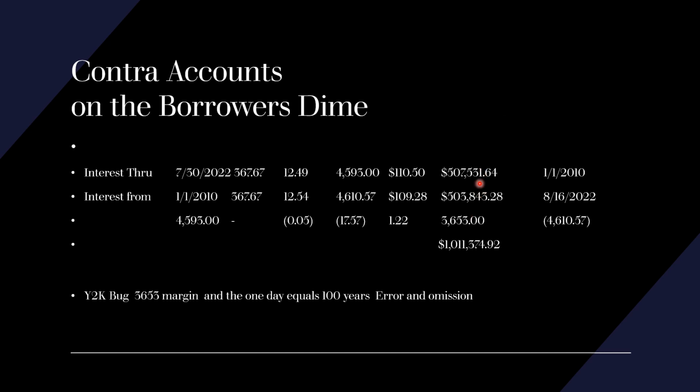Well, that's if we subtract. If we add both these balances together, we get 1,011,574.92. You see that? And if you take both these and add them together, you're going to come up with a net of about 17.57 days. This is tight, folks. This is all tight. And what's most important is, bing, 109.28 was affirmed. And the value 503,815.28 was affirmed. And we affirmed the combination of both these numbers, 1,011,374.92. That was affirmed. And what does that tell us? I'll tell you in a second.